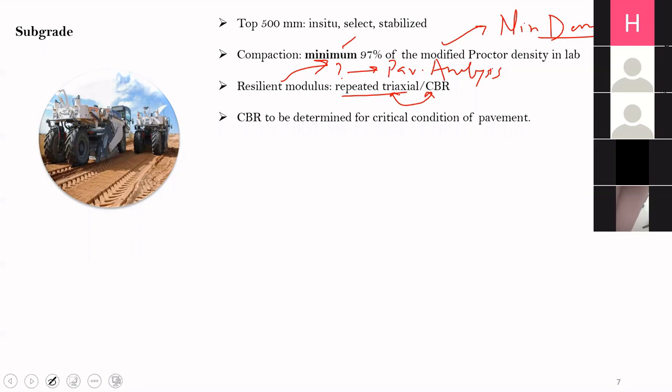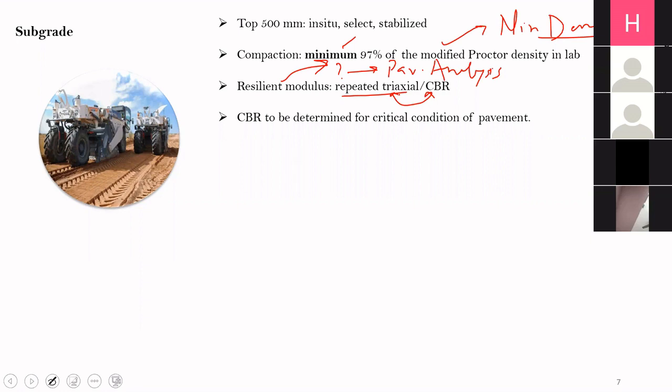So for the CBR test, there are two things. Suppose you know the variation of moisture at the site. Then you make the soil samples for CBR at the field moisture content, typically just after the monsoons. Suppose you don't have the data. Then what you do is compact the CBR samples at the optimum.